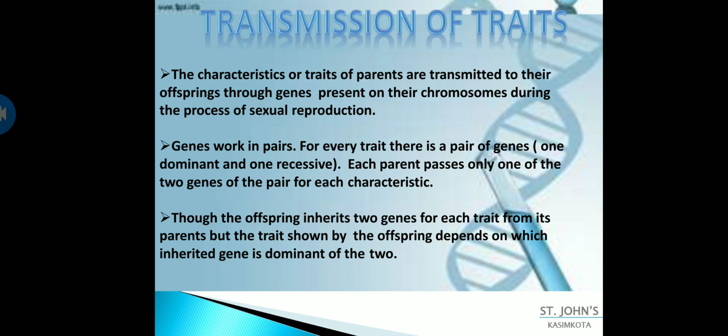As you all know, sexual reproduction involves a male and a female. And genes always work in pairs. For every trait there is a pair of genes, one dominant and one recessive, and each parent passes only one of the two genes of the pair for each characteristic.